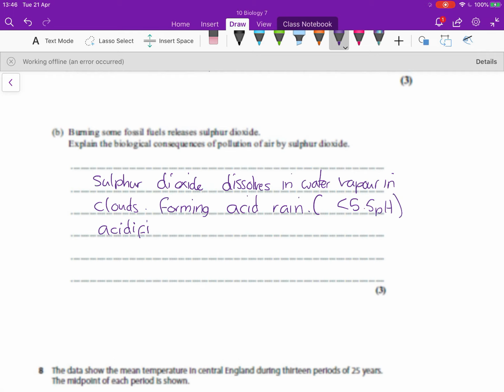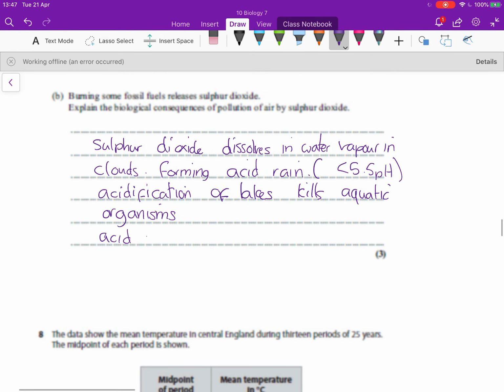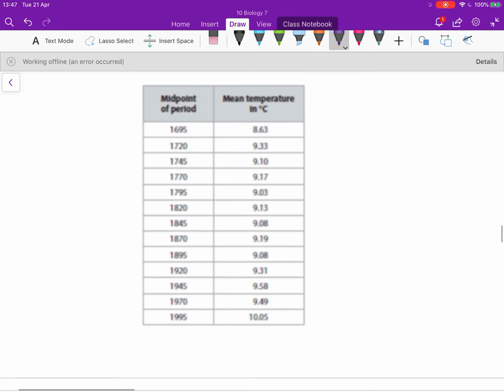So we've got sulfur dioxide dissolving in water vapour in clouds, forming acid rain. So we've got acidification of lakes, which is going to kill aquatic life, so aquatic animals, aquatic plants as well, and other microorganisms. And we've also got acid rain damaging the leaves and roots of trees. You could also include here the disproportionate effects that it has on coniferous trees, so the fact that conifers are much more damaged by it.